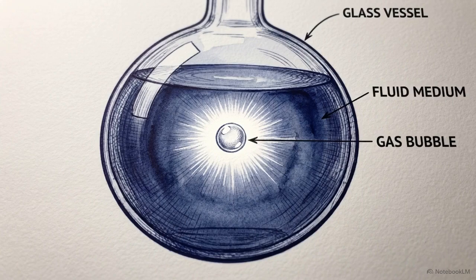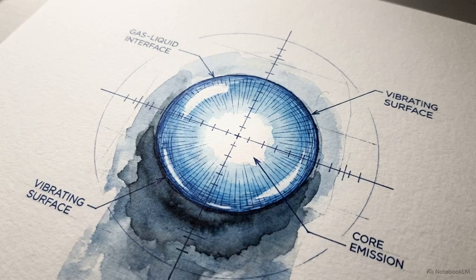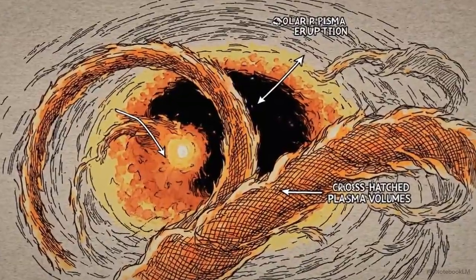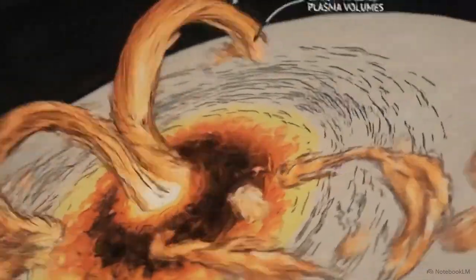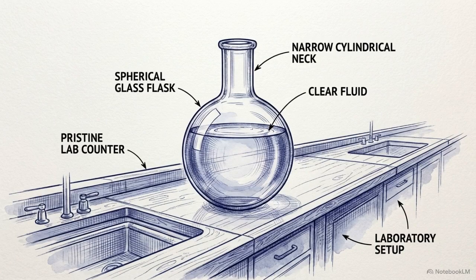Look at the metrics of this physical event. A volume of less than 1 cubic micrometer, a lifespan of roughly 100 picoseconds, and a core temperature exceeding 20,000 Kelvin. Conditions with these parameters typically belong to the interiors of stars or the impact zones of particle colliders. But this specific event is occurring inside a simple laboratory flask filled with water.